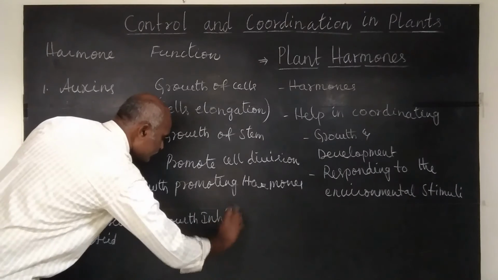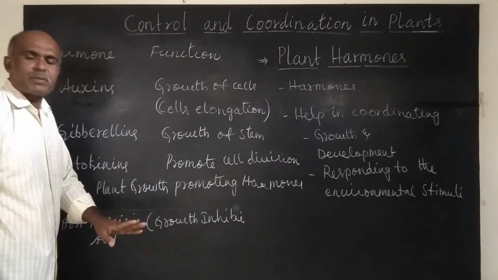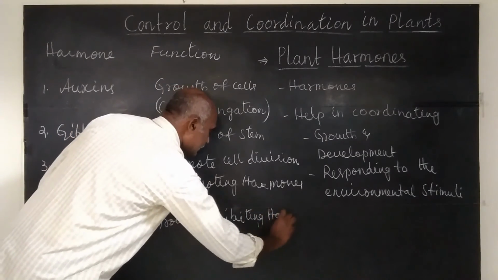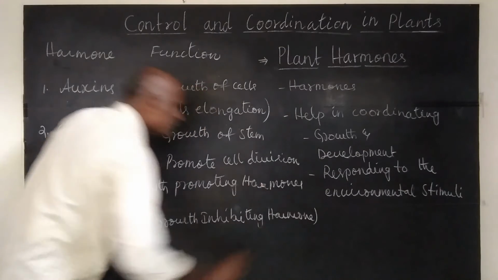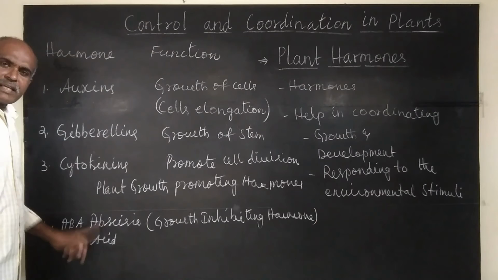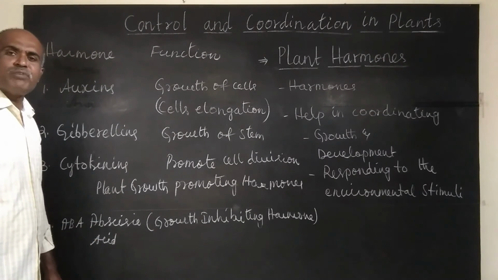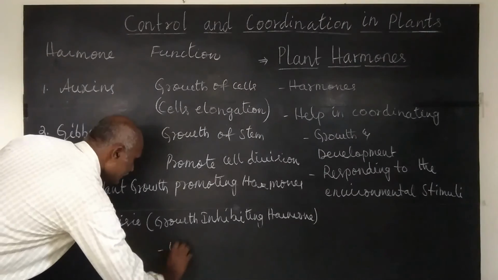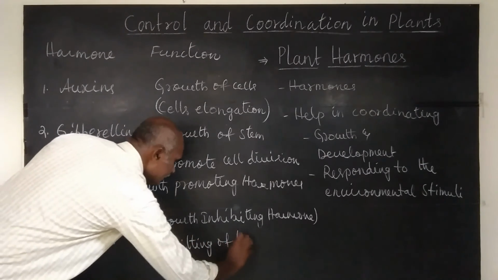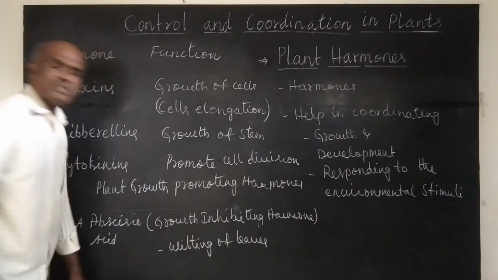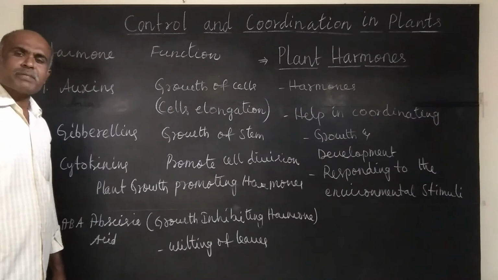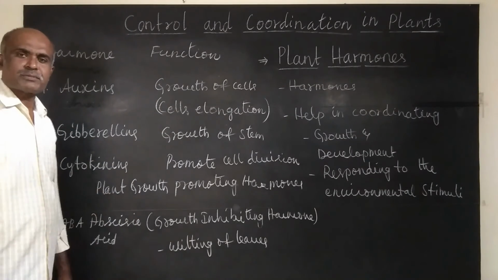Inhibit means stop, limit. Then ABA also influences wilting of leaves. Wilting means dropping of leaves. Drop means leaves bend downwards.